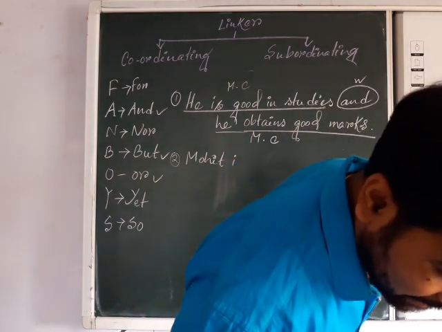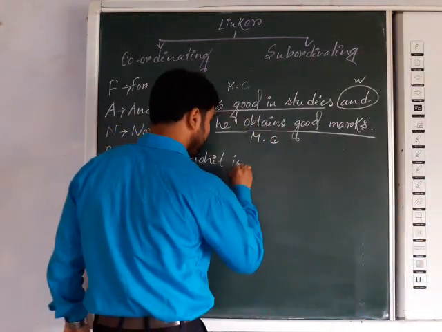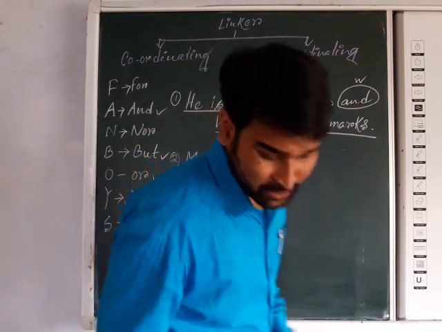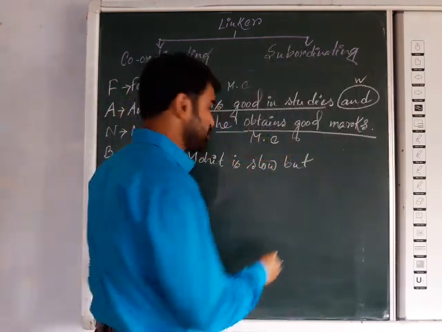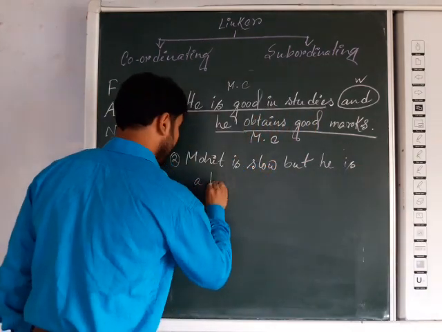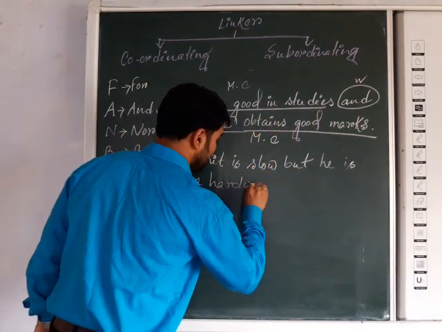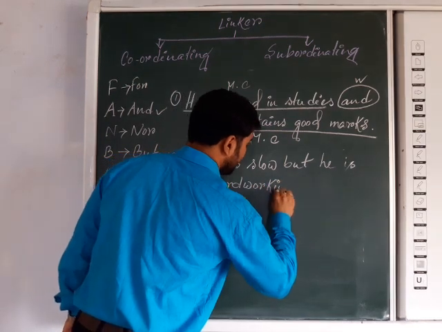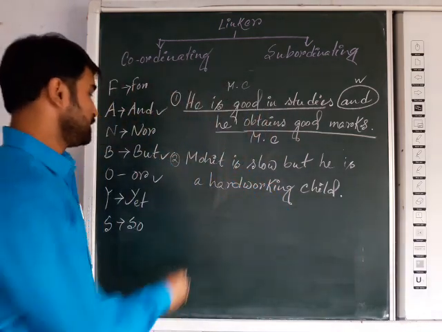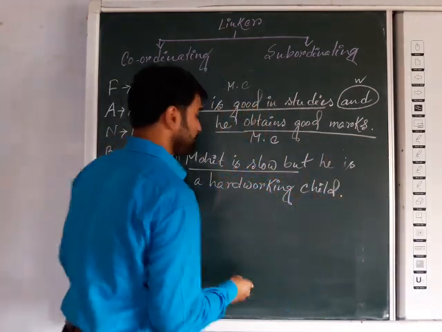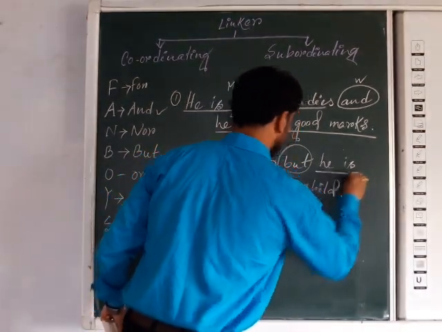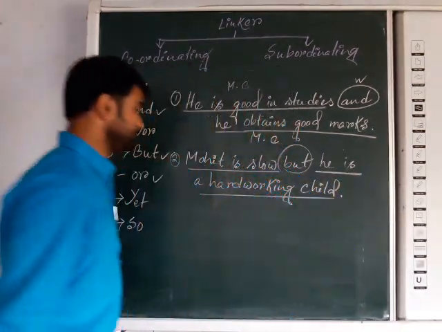Suppose one example I am taking. Mohit is slow, but he is a hard-working child. Now here you will get the first one, Mohit is slow, and next one here we will get he is a hard-working child.